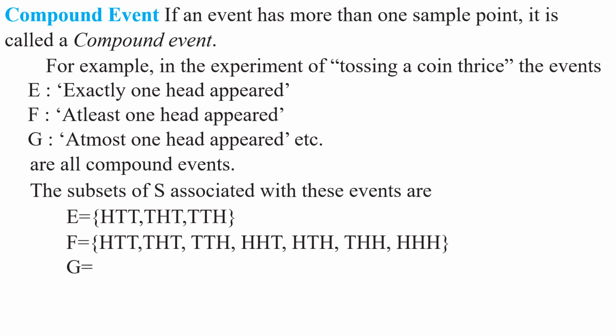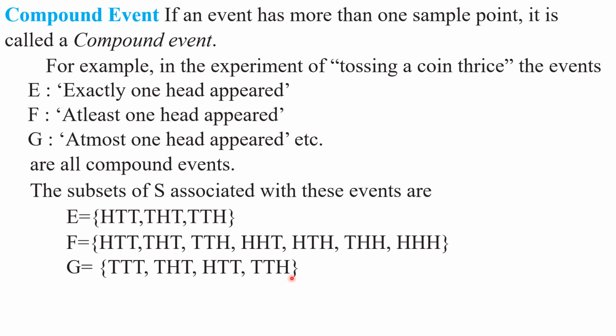Now come to the event G. What is the event G? At most one head appeared. This means there may be one head or no head appearing on the tosses of the coin. So TTT, THT, HTT, TTH.